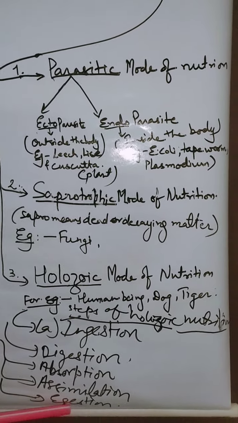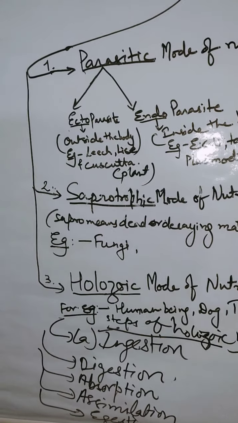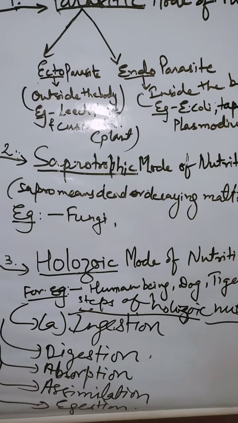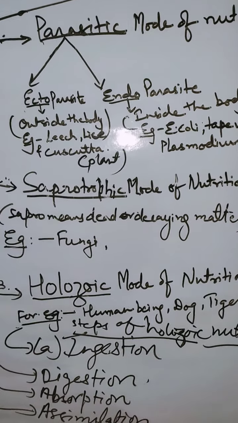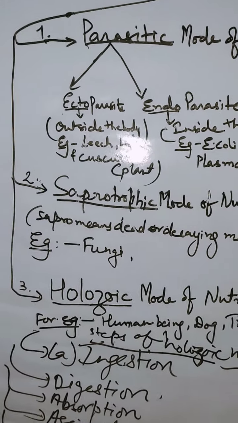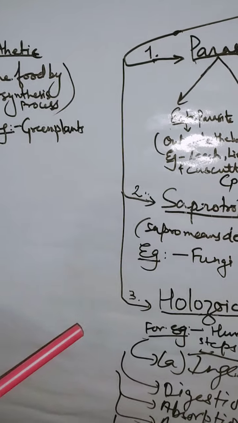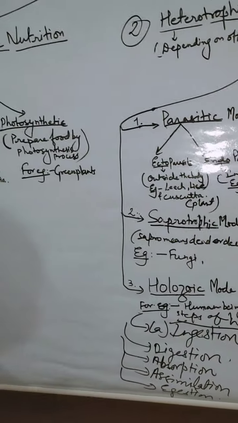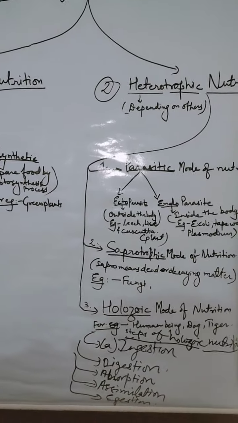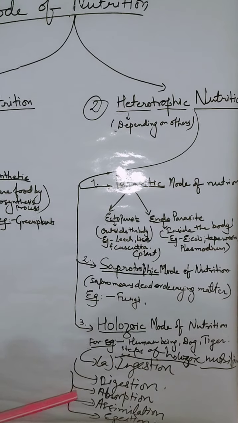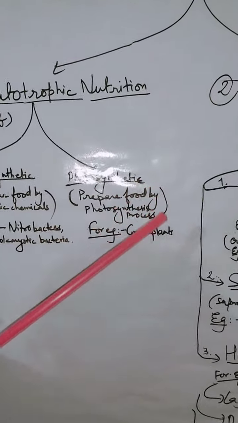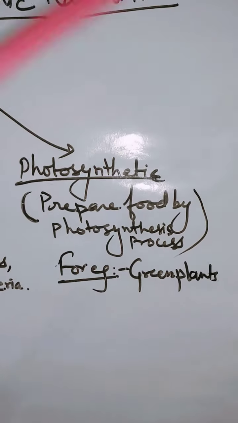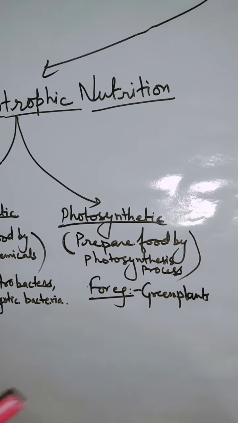And the last one is egestion, in which the elimination of undigested food which is not required by the body is done. So these are the steps of holozoic nutrition, about which we will discuss in detail later under the topic human digestive system. First, about the photosynthetic mode of autotrophic nutrition.